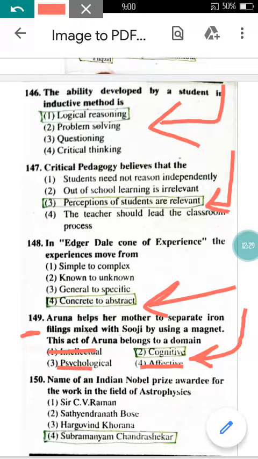Now come to question number 150 here. Name of an Indian Nobel Prize awardee for the work in the field of astrophysics. So who is the scientist or who is the astrophysicist who got the Nobel Prize in India, right? So it is nothing but the Subramaniam Chandrasekhar. Remember the name of the scientist or physicist. Here it is Subramaniam Chandrasekhar.